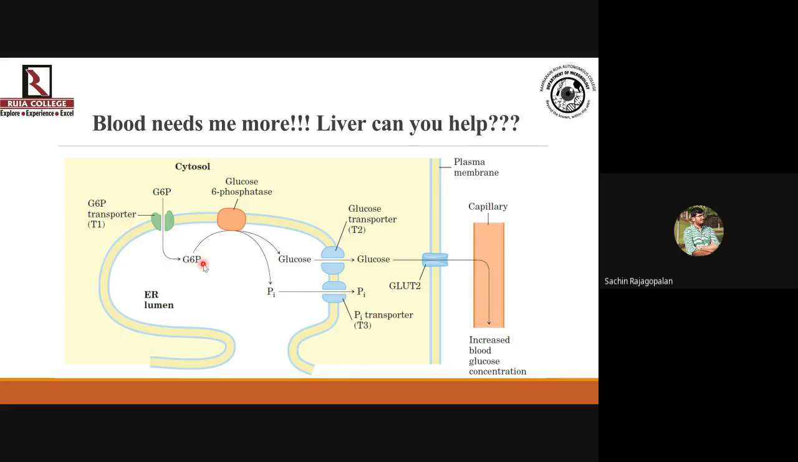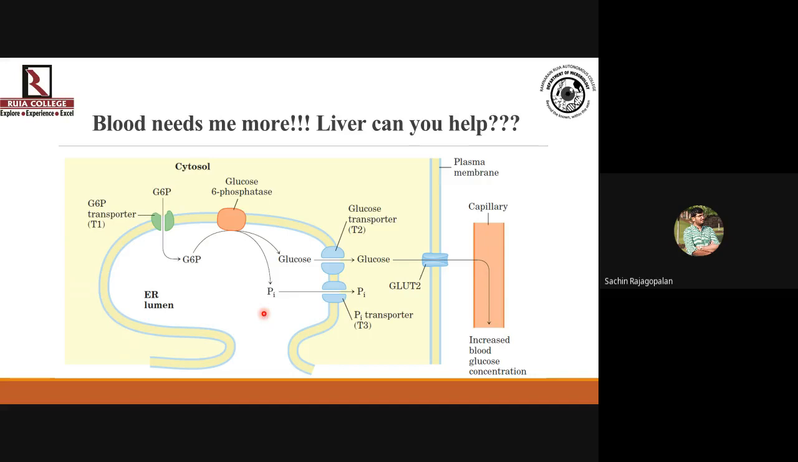The moment glucose 6-phosphate is taken inside, the enzyme phosphatase is membrane bound. It's going to convert glucose 6-phosphate to glucose and inorganic phosphate. Now this glucose and inorganic phosphate, both of them will be brought out into the cytosol. Okay, how will they be brought out? They will be brought out using another two transporters.